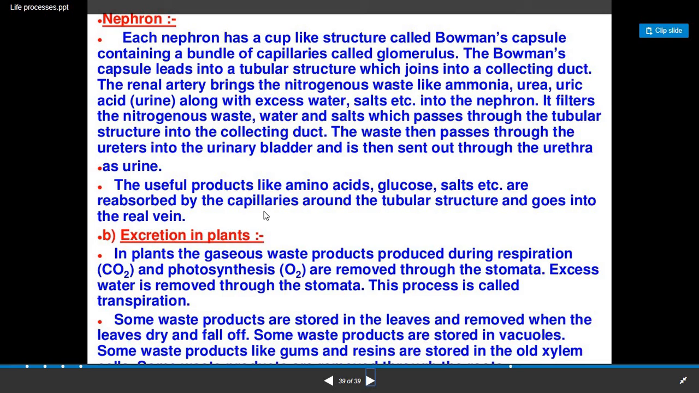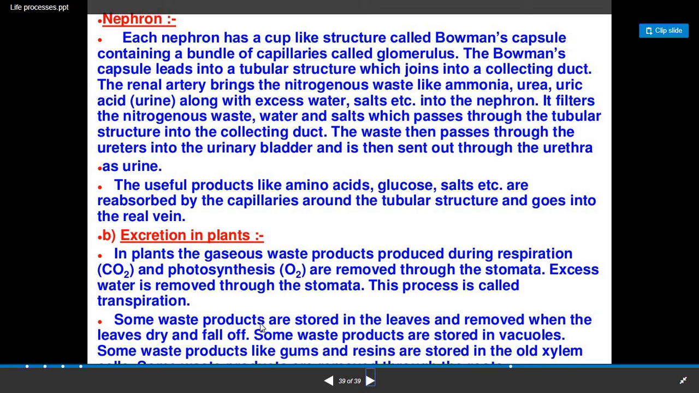Now how does the excretion process happen in plants? In plants, the gaseous waste products produced during respiration and photosynthesis, such as CO2, are removed through the stomata. We have seen the structure of the stomata. It consists of the stomatal pore and the guard cells. Excess water is also removed through the stomata. This process is called transpiration.